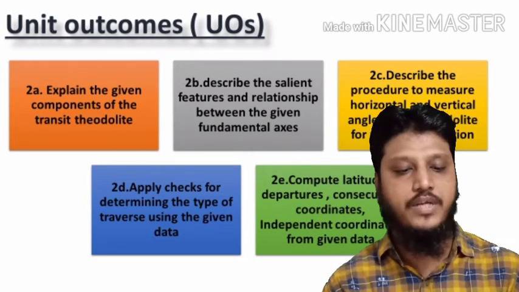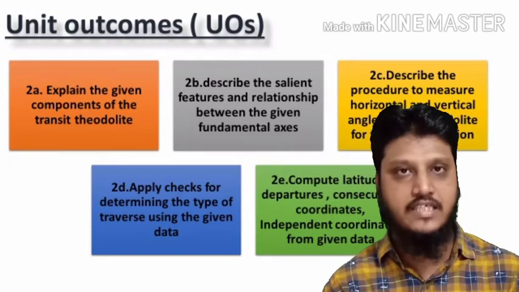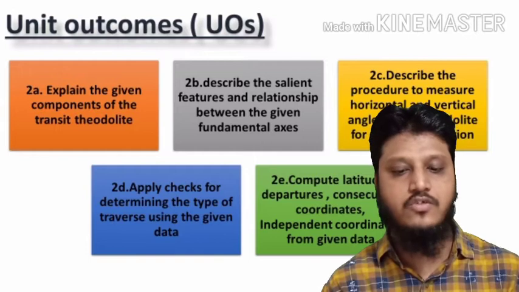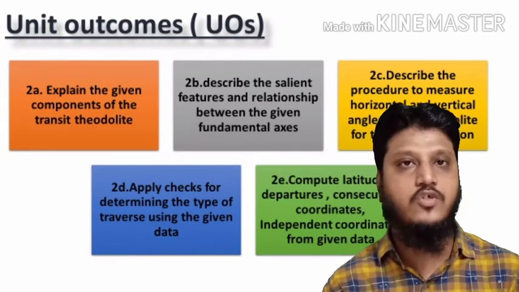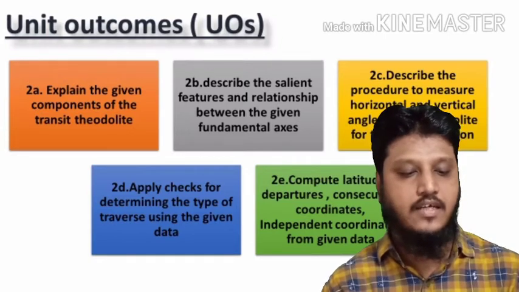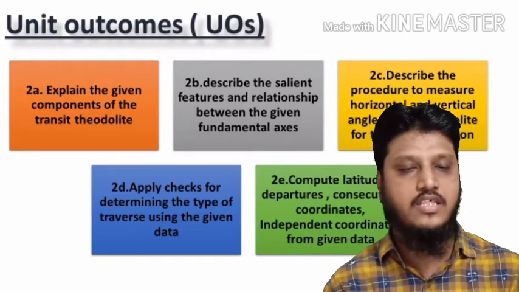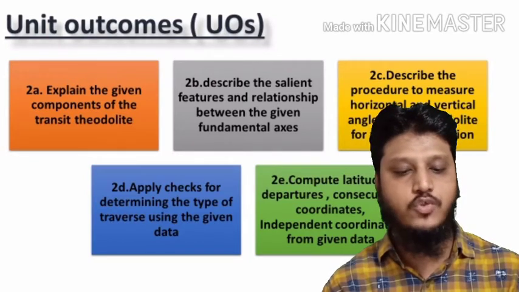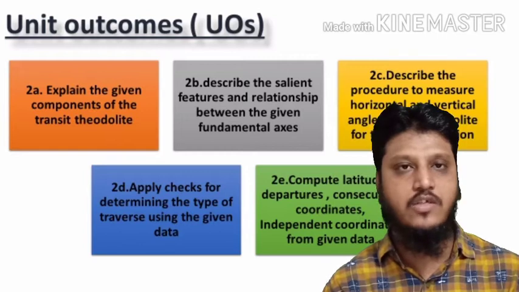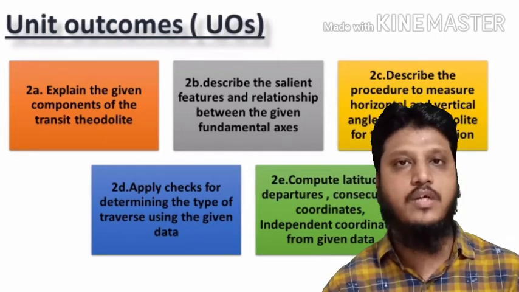Then 2B, unit outcome 2B is describe the salient features and relation between the given fundamental axes. Then 2C is describe the procedure to measure the horizontal and vertical angle using theodolite for the given situation. Then 2D is apply checks for determining the type of traverse using the given data. Then 2E is compute latitude, departure, consecutive coordinates, independent coordinates from given data.